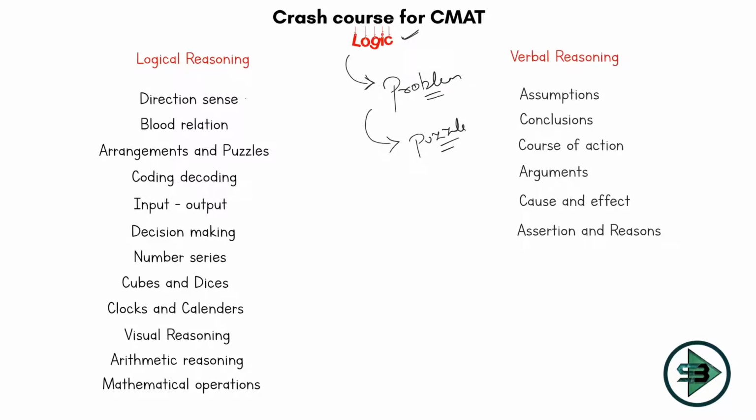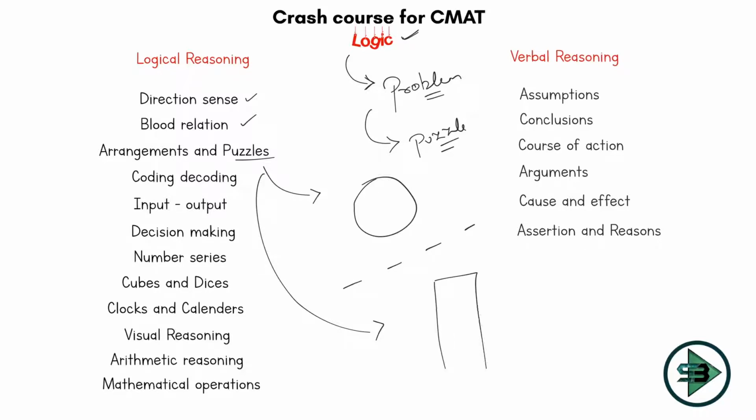Puzzles with respect to direction, puzzles with respect to relationships, so blood relation, just general puzzles where people are sitting across a circle, or sitting in a line, a linear arrangement. Or you can say you are arranging people in a sequence, like who is living on the ground floor of the building, who is living on the first, second, third, fourth, 10th floor. So you are arranging them in a sequence. Various ways in which the puzzles can be asked in this section. Then there are puzzles with respect to coding and decoding the word, input output.